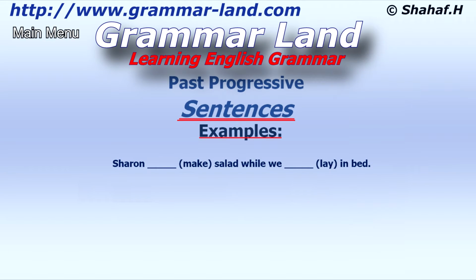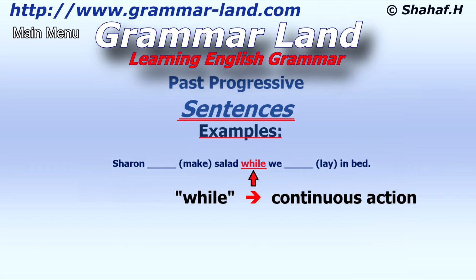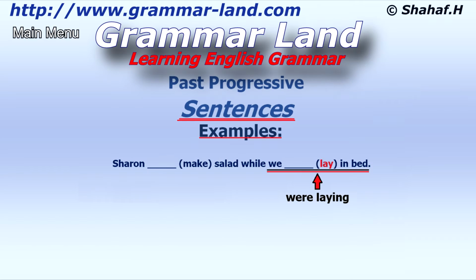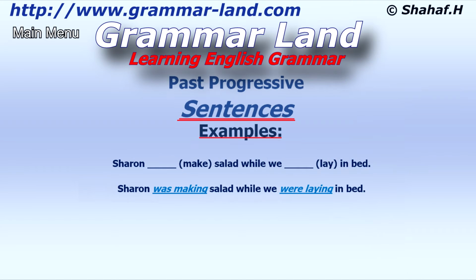Sharon, make salad while we lay in bed. The first action, the salad preparation, is a continuous operation. We should say was making. The keyword while that appears before the second action, we lay in bed, indicates that the operation is a continuous operation, and therefore should be were laying. Even without the keyword while, it is clear that lying in bed is a continuous operation. This is how it should be: Sharon was making salad while we were laying in bed.